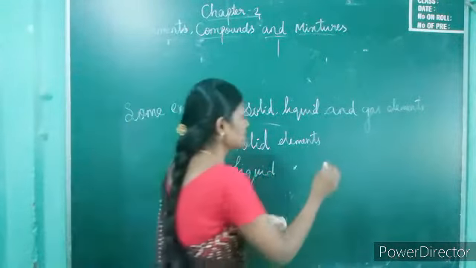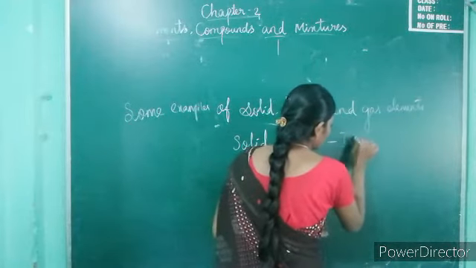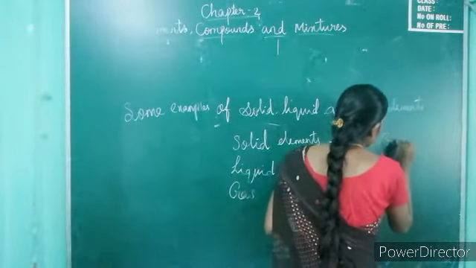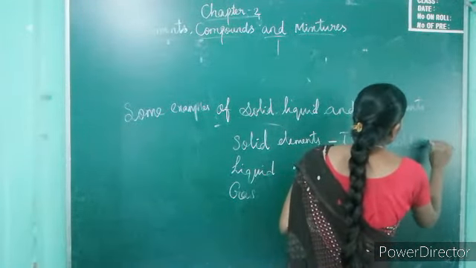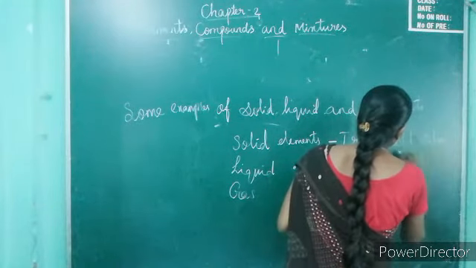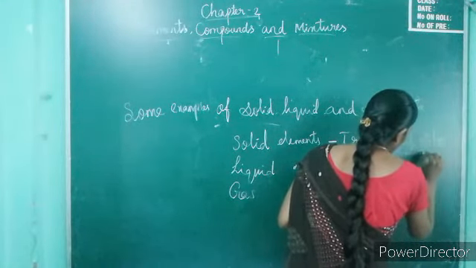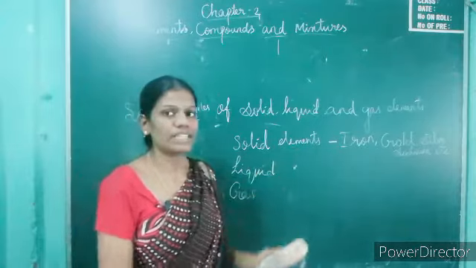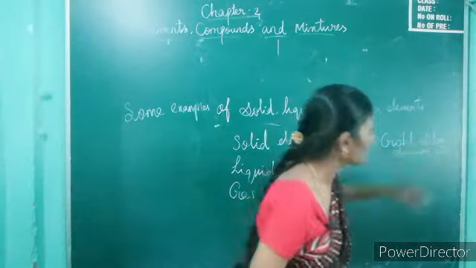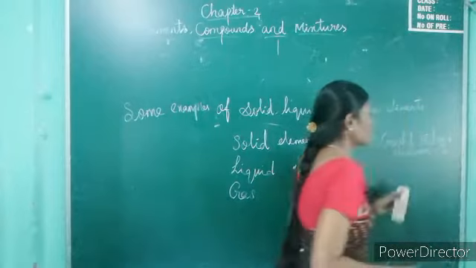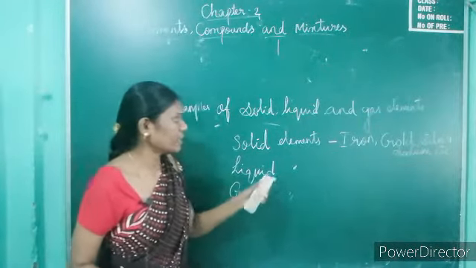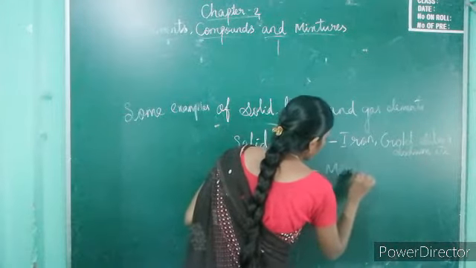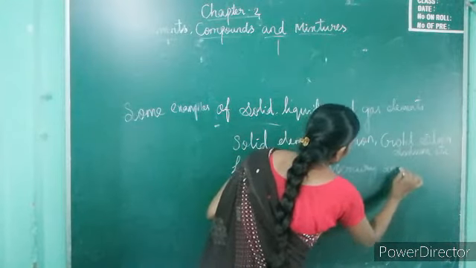Examples of solid elements are iron, gold, silver, sodium, etc. Liquid elements, examples of liquid elements are mercury and bromine.